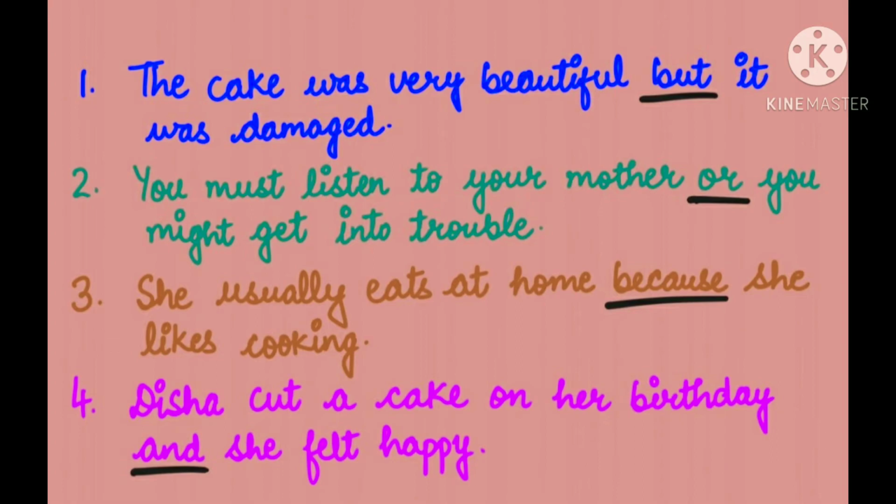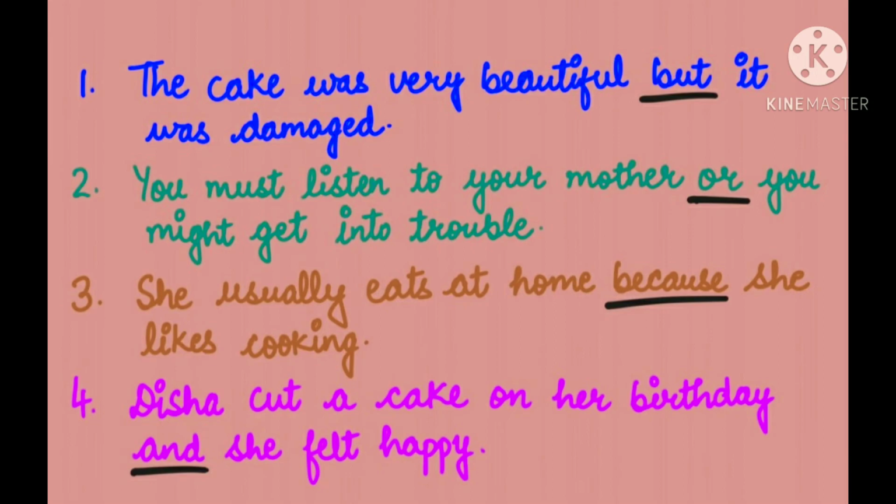Here we have some more examples of conjunctions. Let's read. First is the cake was very beautiful but it was damaged. Second is you must listen to your mother or you might get into trouble. Third is she usually eats at home because she likes cooking. Fourth is Tisha cut a cake on her birthday and she felt happy.